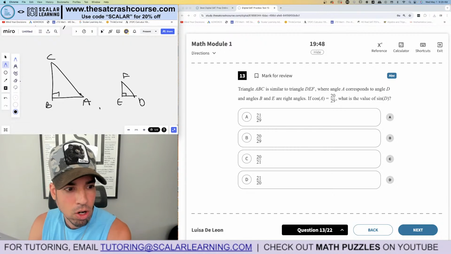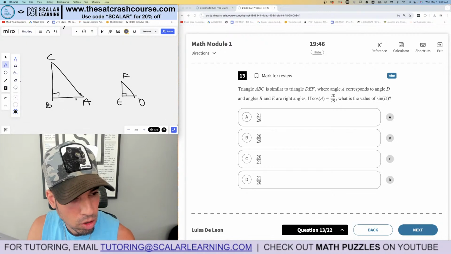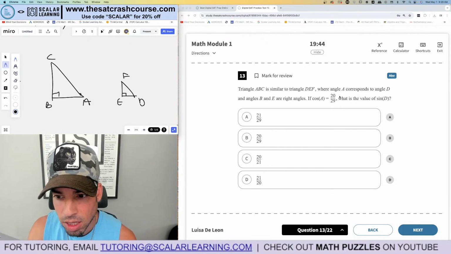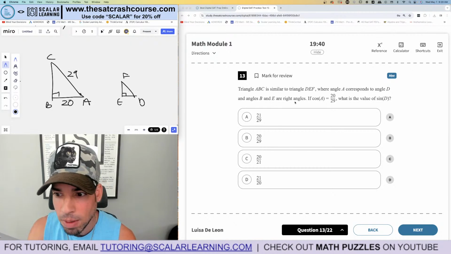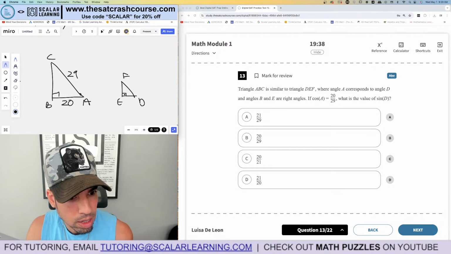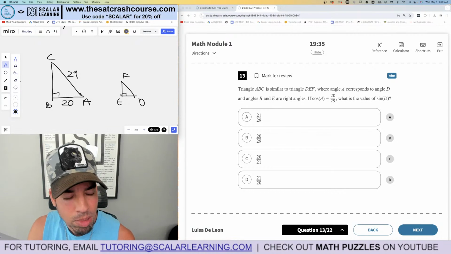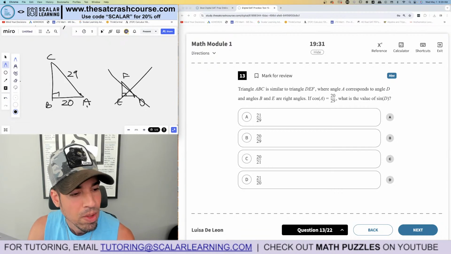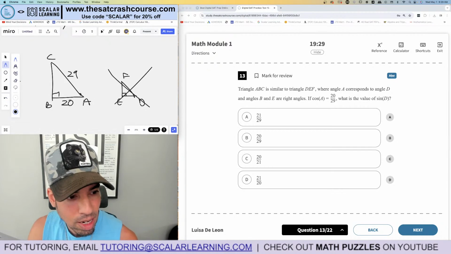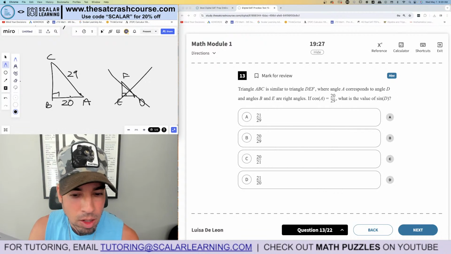So then it says if cosine of A, cosine is adjacent over hypotenuse, is 20 over 29. So the adjacent could be 20. The hypotenuse could be 29. What is the value of sine of D? Now, again, because they're similar, sine of D is the same as sine of A. So I don't even care about this triangle. All I need to know is that I need to find sine of A. But I don't know the opposite side. So we got to figure that out.